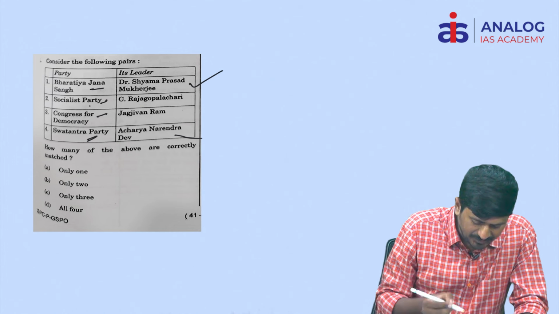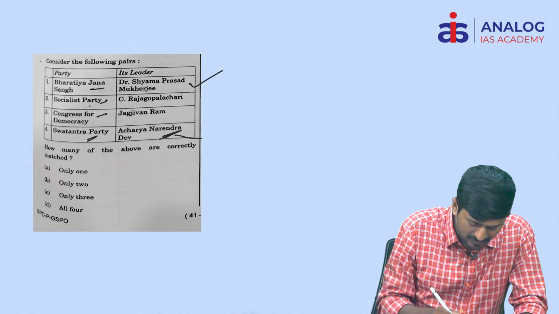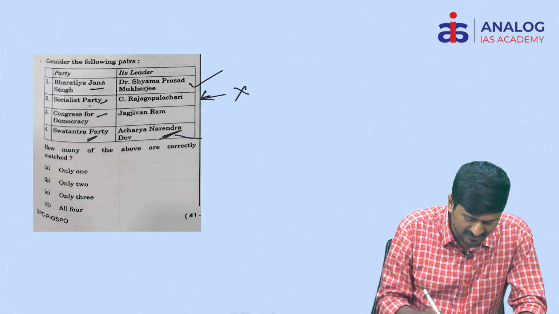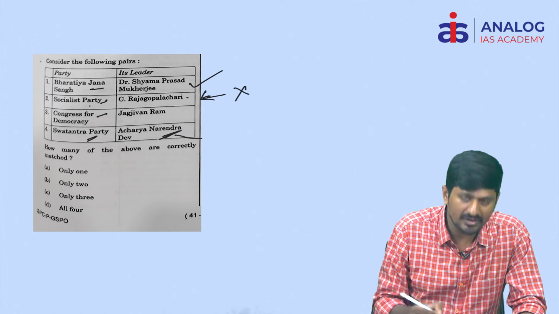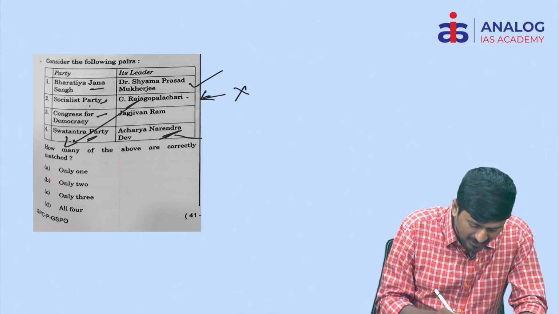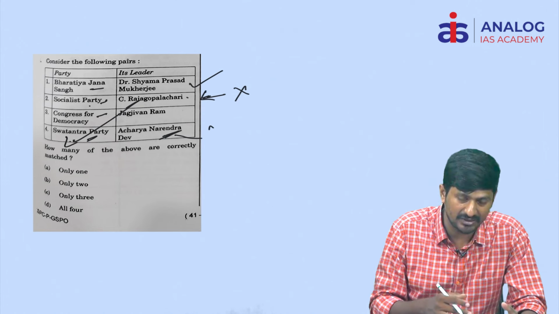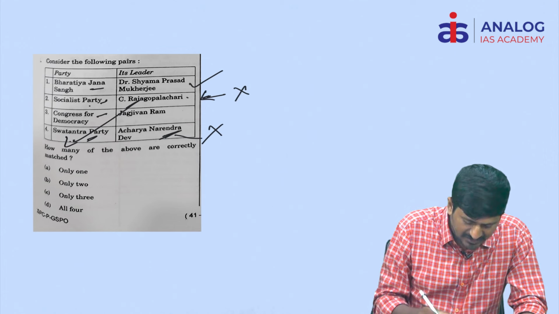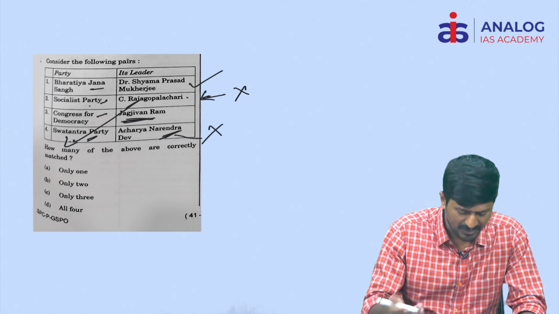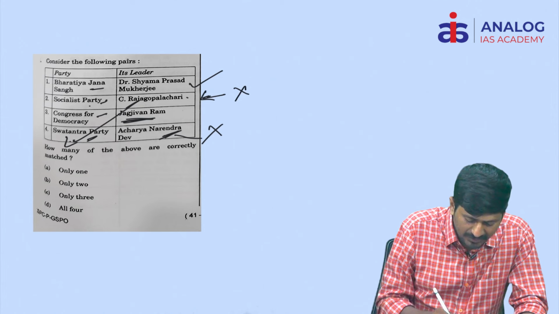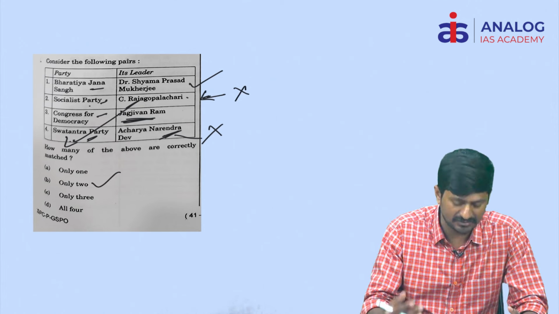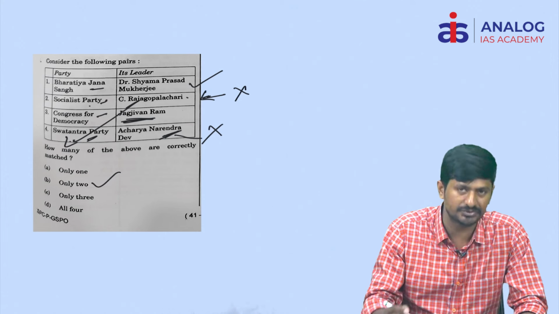And the Socialist Party was actually founded by Acharya Narendra Dev. His name must be given here. So hence this is the wrong match. And Rajagopalachari established the Swatantra Party. So this is the right match actually, but it has been given wrongly. Hence the 4th pair is also incorrect. Congress for Democracy was established by Jagjivan Ram. So hence both pairs are correct. So the right answer is only 2.